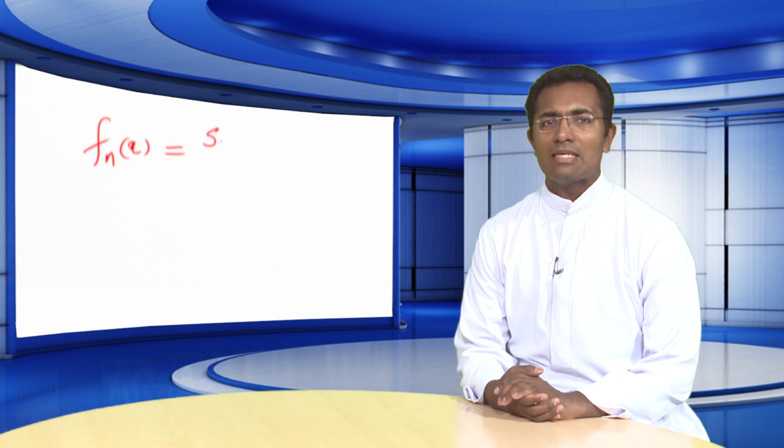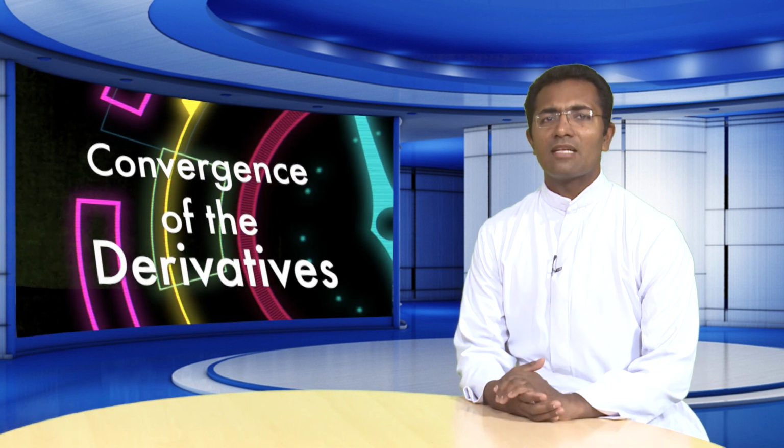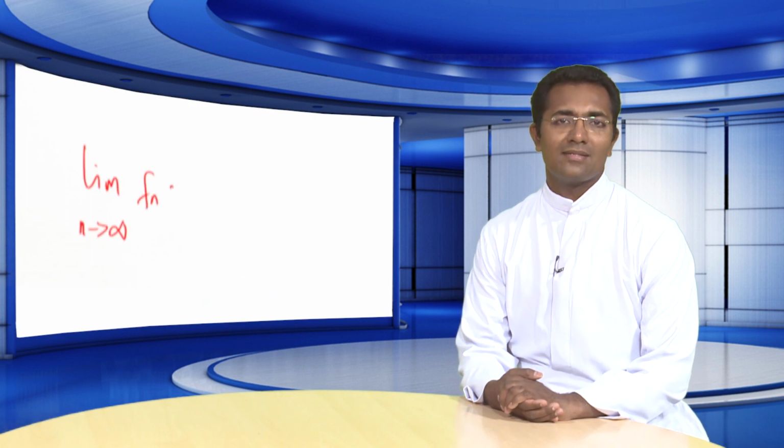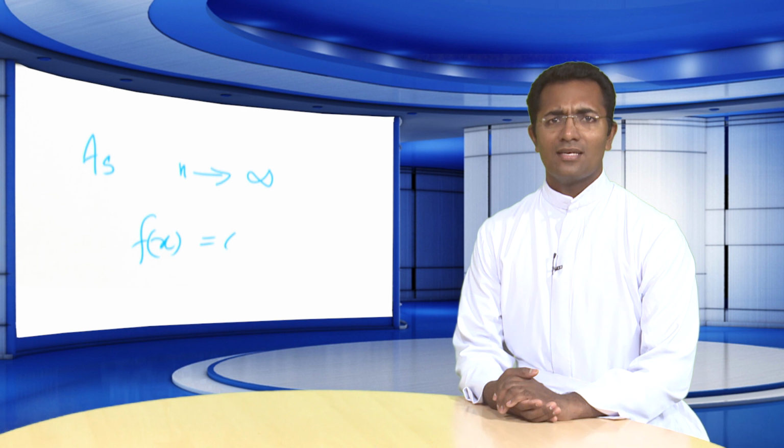Define fn as sin nx over root n. It is defined for every real number. Let us consider the limit as f of x, that is, limit n tends to infinity, fn of x is f of x. Since sin nx is a bounded function and is bounded by 1, we have the limit is equal to 0 as n tends to infinity. Therefore, fn of x converges to 0 as n tends to infinity for all x which is real.